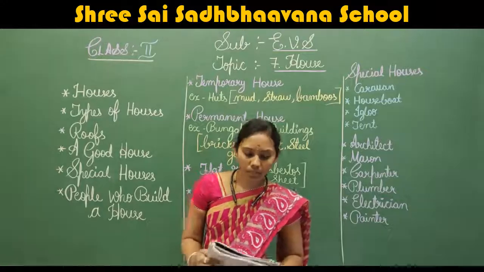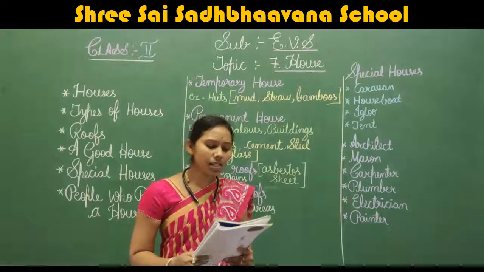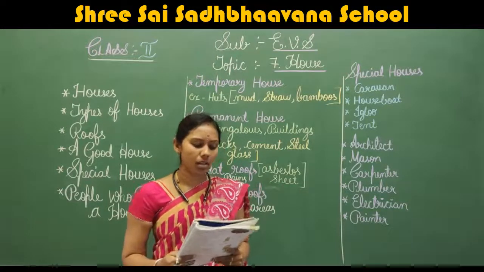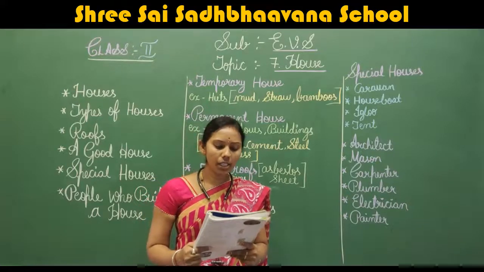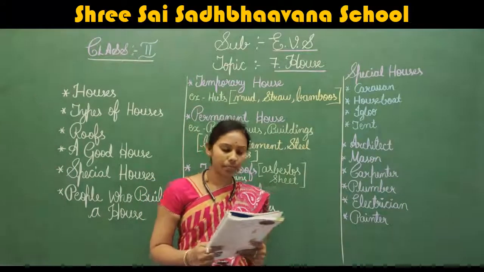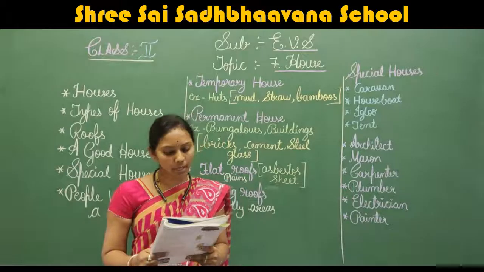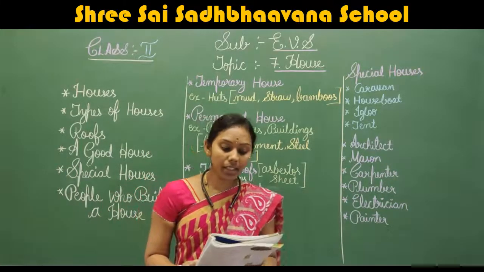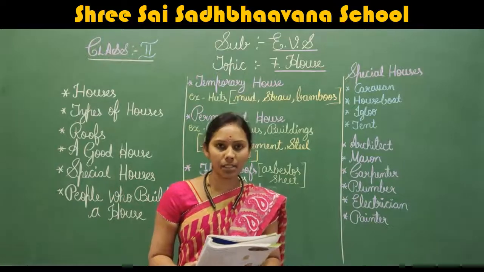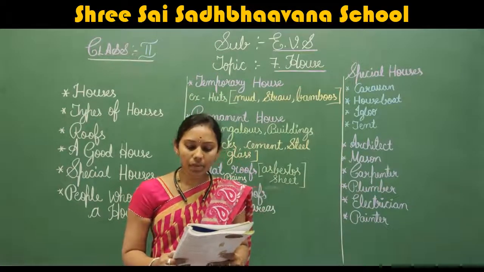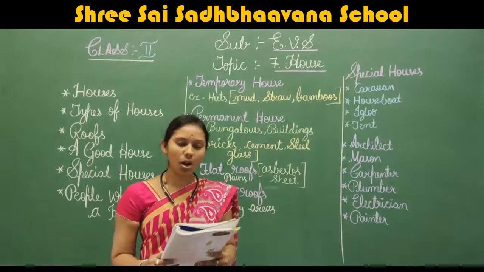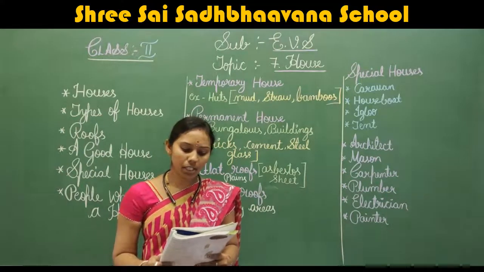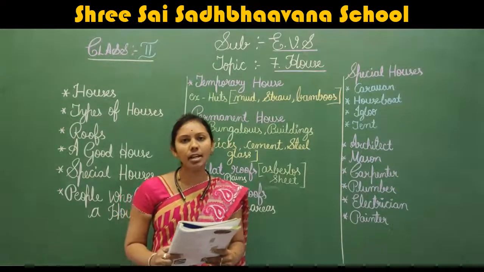Lesson number 7, house. We all need a house to live in. A house protects us from heat, cold, rain, thieves and wild animals. We keep our things safe in our house. Our house gives us comfort and rest.